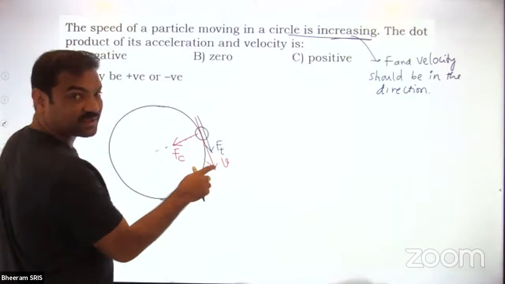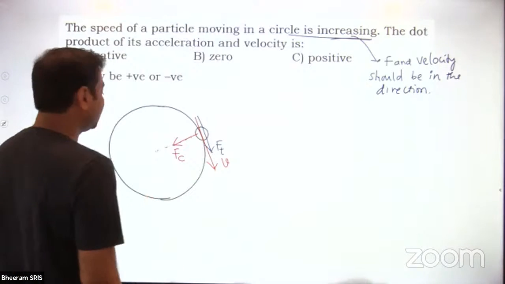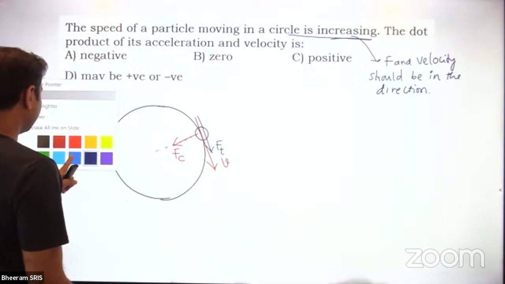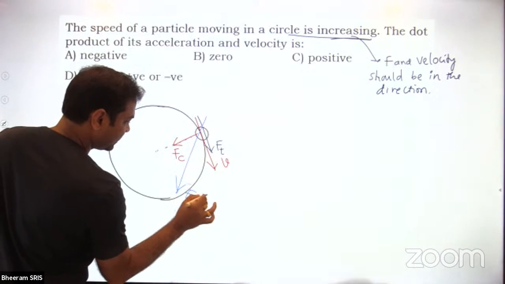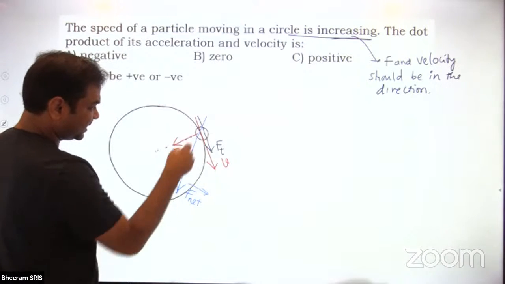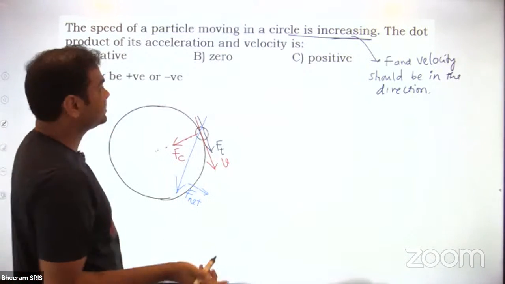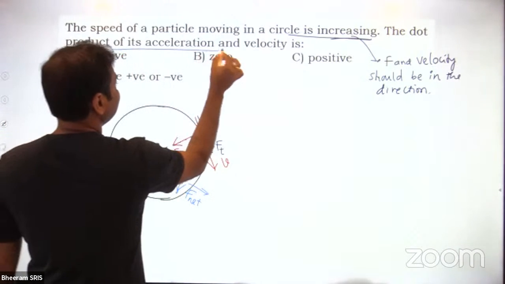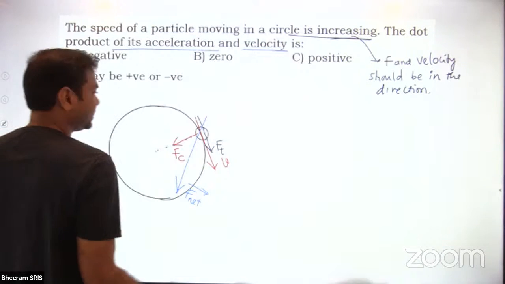Now this is the velocity vector. This is the one force, this is the other force. Two forces are acting. Then what is the net force acting? Net force will be something like this. This is the net force direction. Okay? Net force is nothing but net acceleration also. Net force direction and net acceleration direction are the same, no? They're asking about acceleration and velocity. So I'll draw the other diagram.